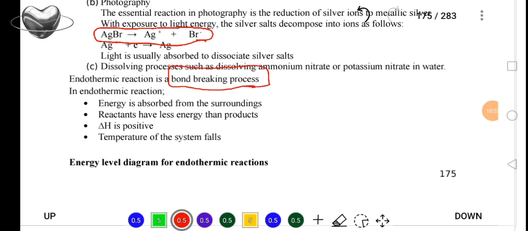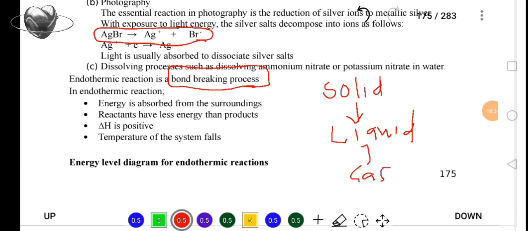What does it mean when we say bond-breaking process? I am going to give you a practical example, something you understand and something you know. We have three states of matter: solid, liquid, and gas.